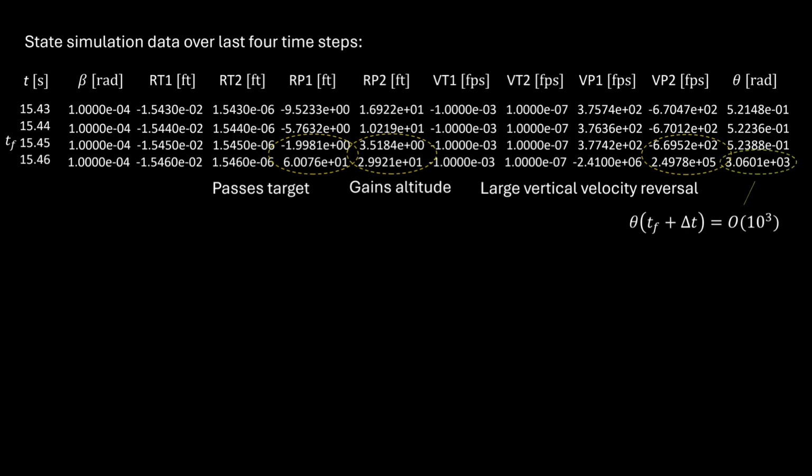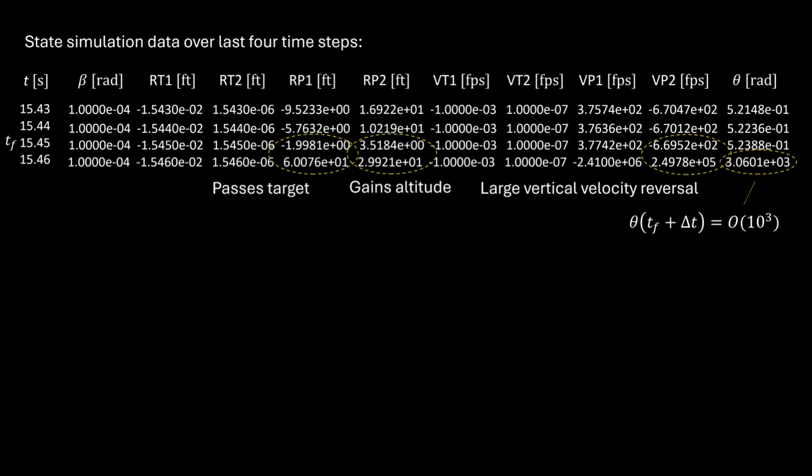Finally, we note the pitch angle diverges from 0.5 to 3,000 radians between 15.45 and 15.46 seconds. Given the resolution of our time step size, the closest thing we have to TF is 15.45 seconds. This data indicates there's some unknown instability that's happening after TF. We won't explore this further here, but my next step would be to inspect the variables in the numerical integrator just before, at, and after TF.